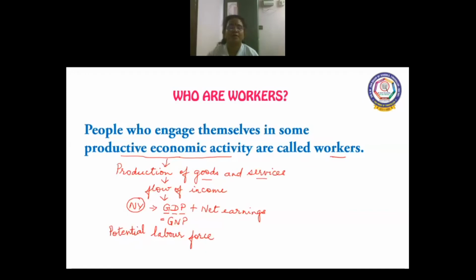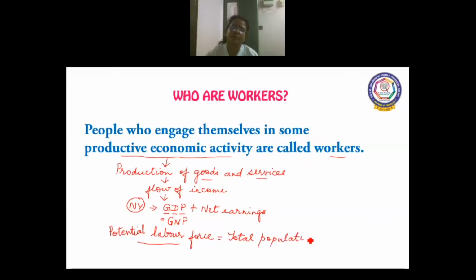Voluntarily unemployed people do not belong to the potential labor force. Even children below 15 years of age do not belong to it, and those above 60, after retirement, also do not belong. So potential labor force is otherwise total population